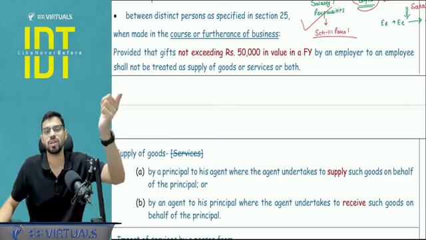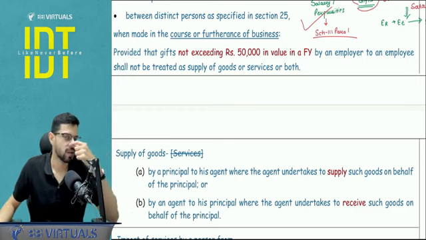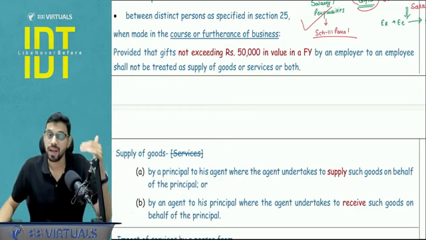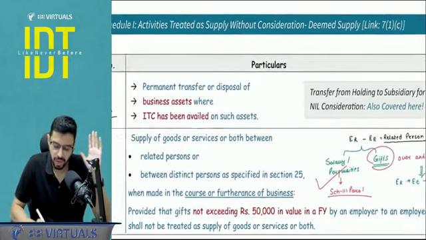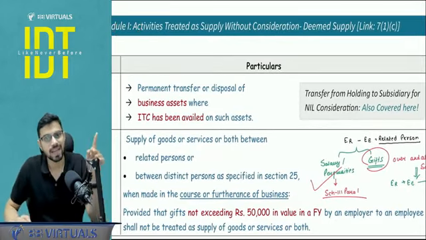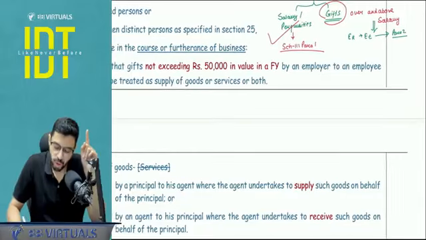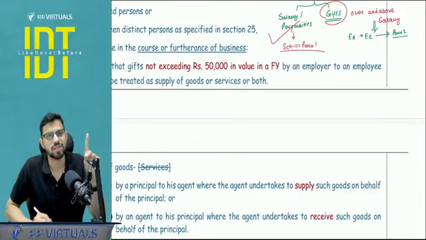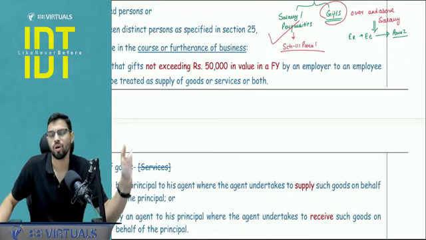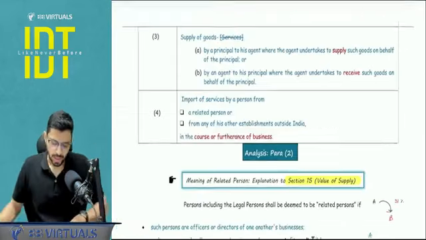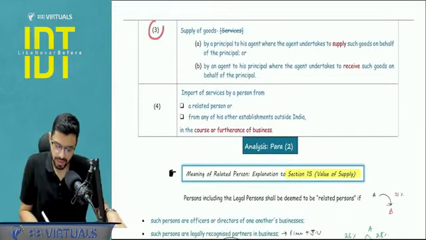But if it exceeds 50,000, let's say the employer gives you an iPhone 17 on Diwali, that is more than 50,000. The GST will apply. It will be considered as supply, regardless of the fact that there is no consideration by the employee, because this is covered under Schedule 1. Is it clear? So in the paper, you have to see whether we are talking about perquisites or gifts, because gifts are apart from the salary and perquisites. It is not a part of the salary contract. Clear? Okay.